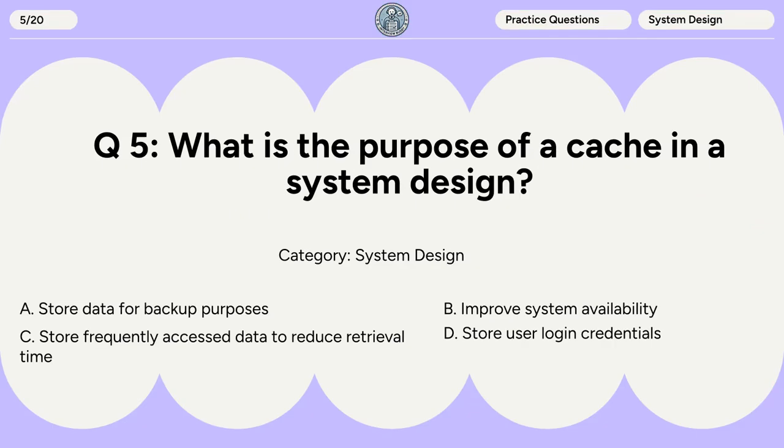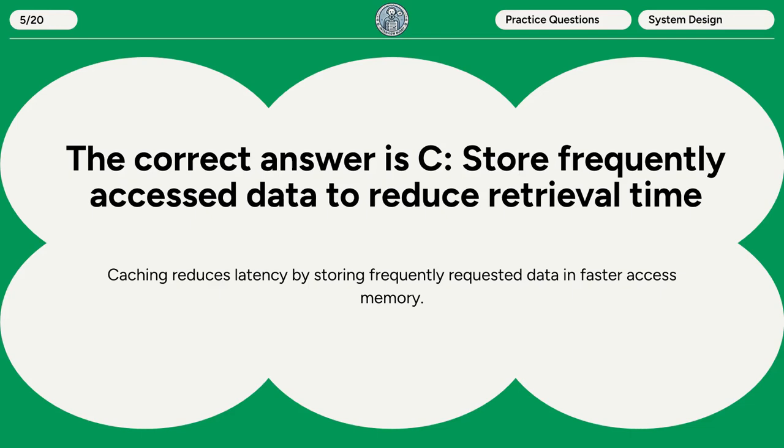Question 5. What is the purpose of a cache in a system design? A. Store data for backup purposes. B. Improve system availability. C. Store frequently accessed data to reduce retrieval time. D. Store user login credentials. The correct answer is C. Store frequently accessed data to reduce retrieval time. Caching reduces latency by storing frequently requested data in faster access memory.